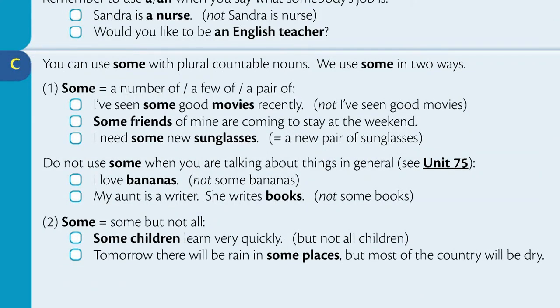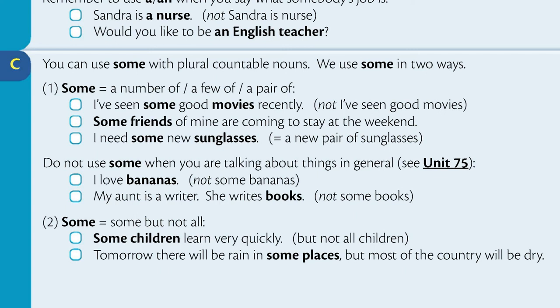Section C. You can use some with plural countable nouns. We use some in two ways. 1. Some means a number of, a few of, a pair of. I've seen some good movies recently. Some friends of mine are coming to stay at the weekend. I need some new sunglasses. Do not use some when you are talking about things in general. See Unit 75. I love bananas. My aunt is a writer. She writes books.